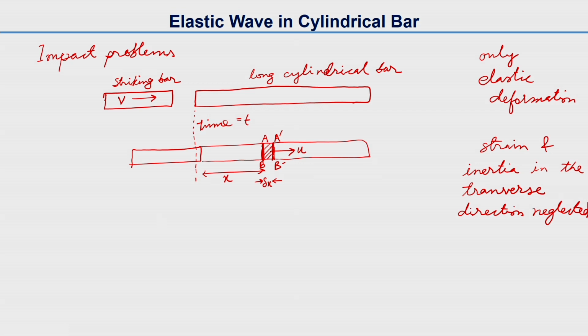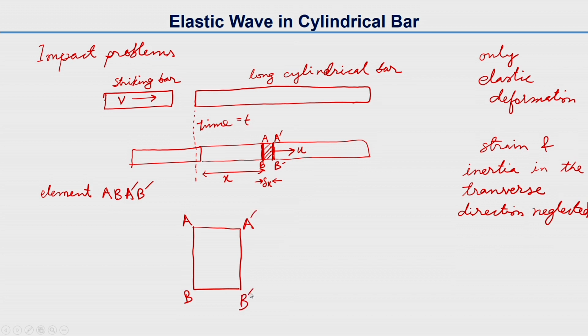We will now consider this infinitesimal element AB, A prime B prime. This is the element in the bar, and we'll make it a little longer to see the forces.